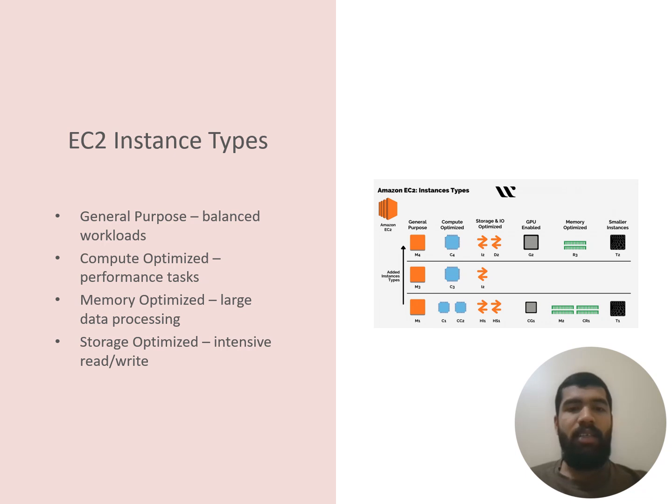Whereas the compute optimized instance is ideal for compute intensive tasks like batch processing or gaming servers. The memory optimized instance is used for large data processing, designed for high performance workloads such as databases. And the storage optimized instance, as the name says, is intensive in read and write, built for workloads that require high sequential read-write access to large data sets on local storage.